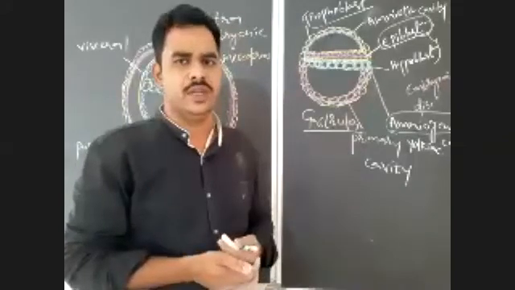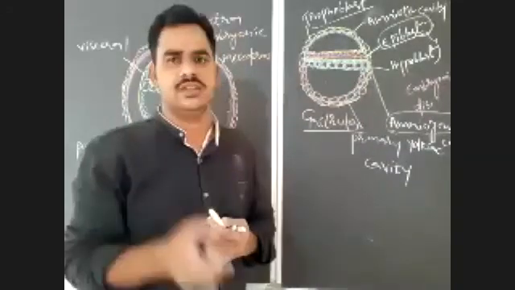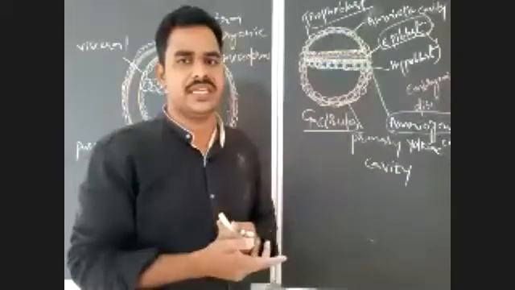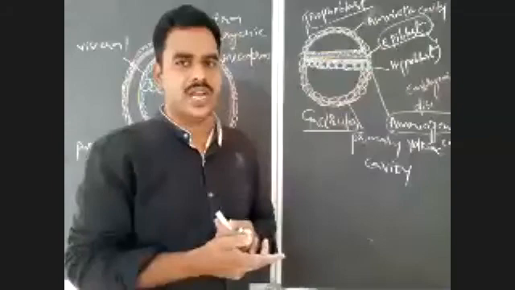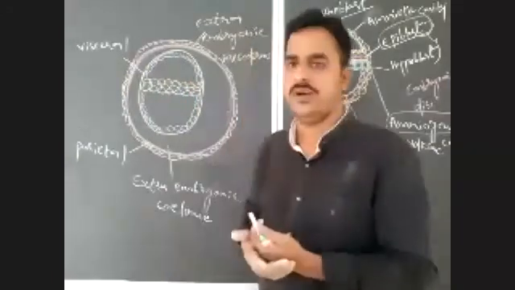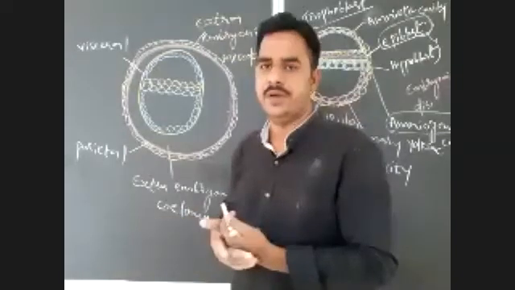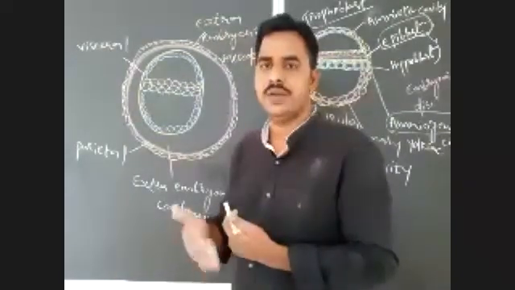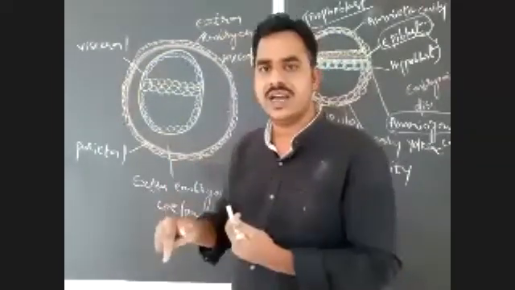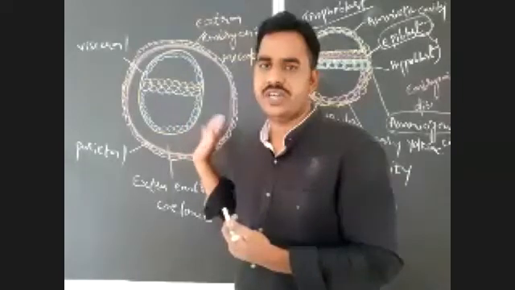As I already told you, from the implantation to the formation of the placenta, all the requirements for the embryo will be supplied by the extra embryonic layers. Because in human beings, the eggs are alecithal eggs. So there is no chance for the nourishment of the embryo without a connection between mother and embryo. Which will form the first connection between the mother and embryo? That is the extra embryonic layers, which are developed from the trophoblast layer. So mesoderm also develops from the trophoblast layer.